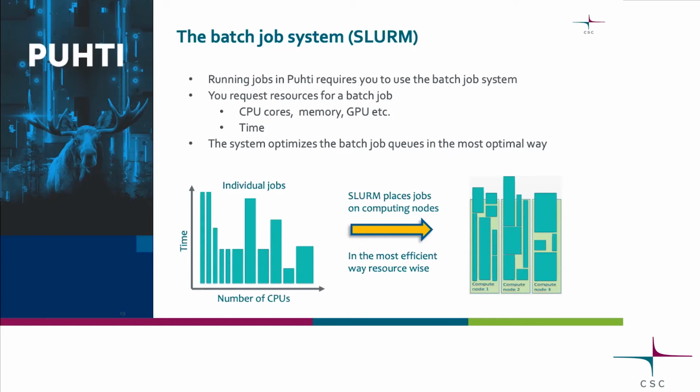It could go running immediately if there just is a free space for your job. So you should always reserve the minimum amount you actually need. Otherwise, you might end up queuing a bit longer.